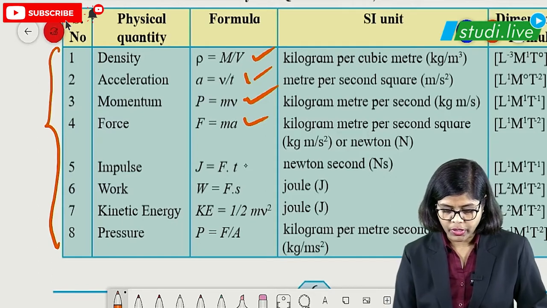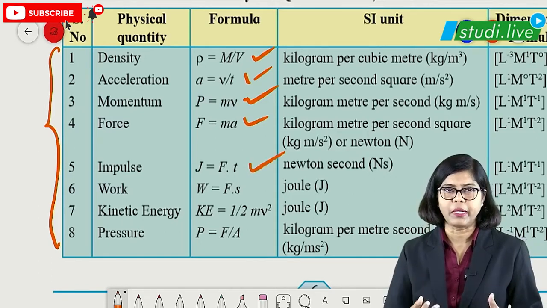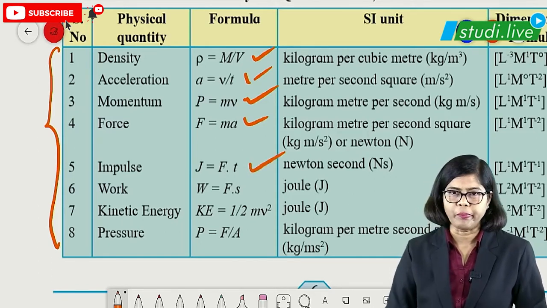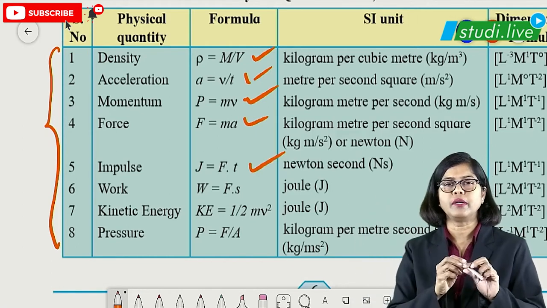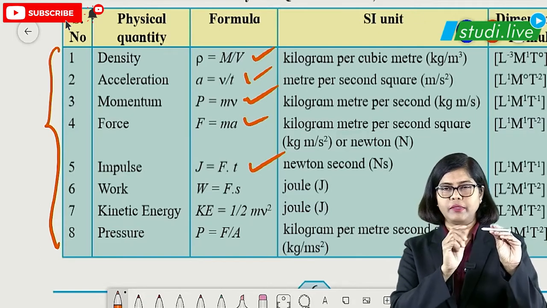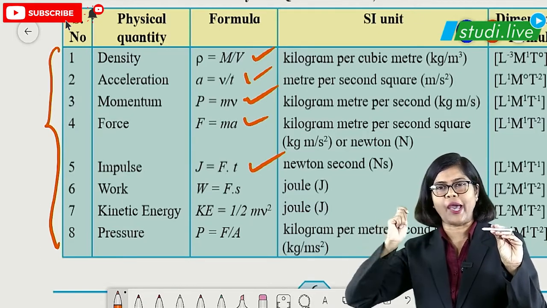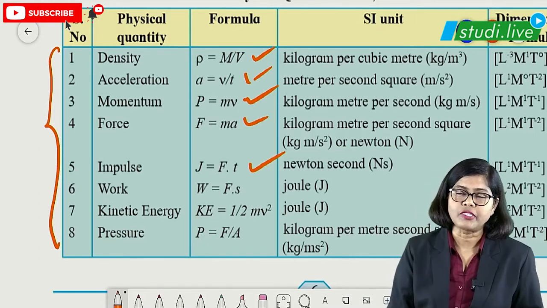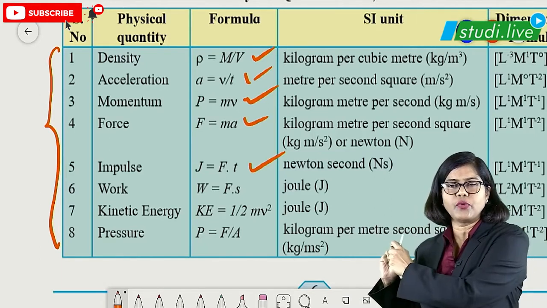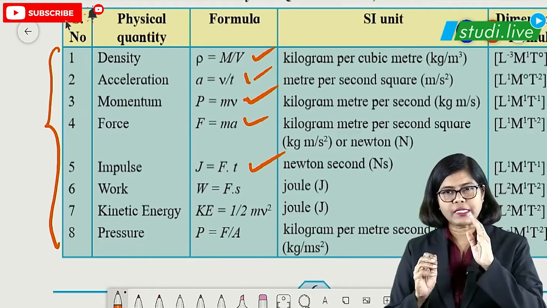So here one more new concept is the impulse. Now what is the meaning of impulse? Large force applied in a short time. Suppose you want to nail something. So what can we do? You can use the hammer. So a large force in a short time you are doing it. So that is the impulse. With cricket also, large force in a short time. So that is the impulse.